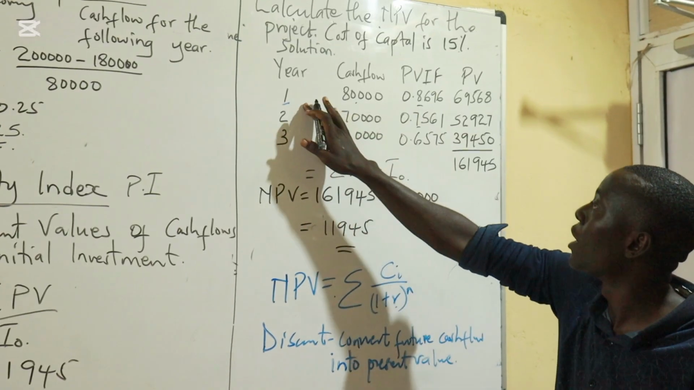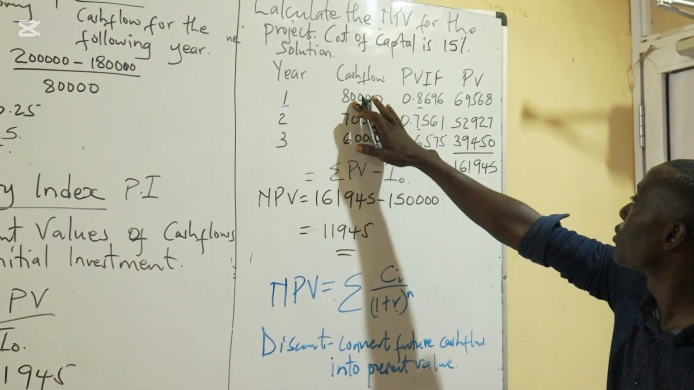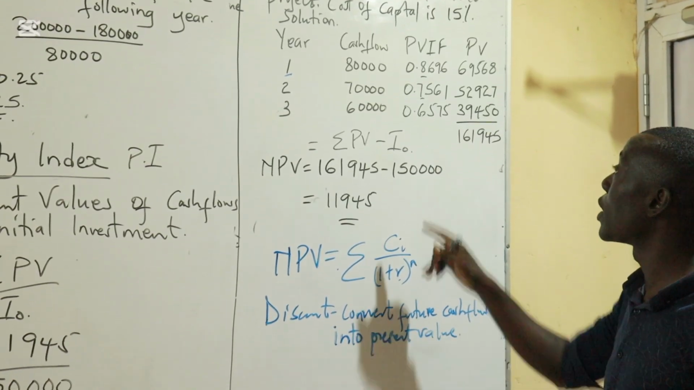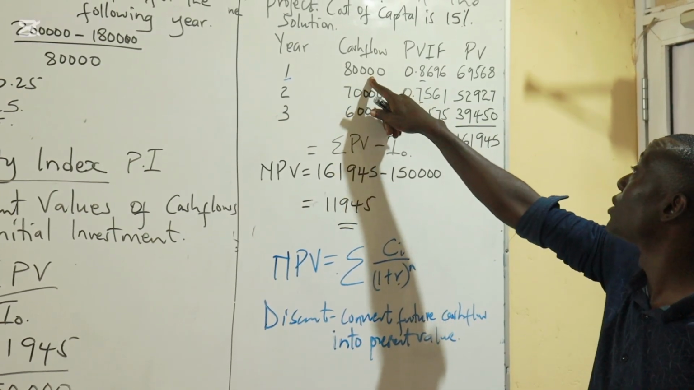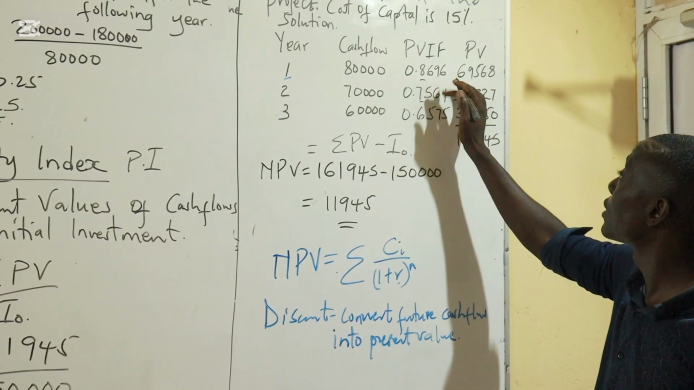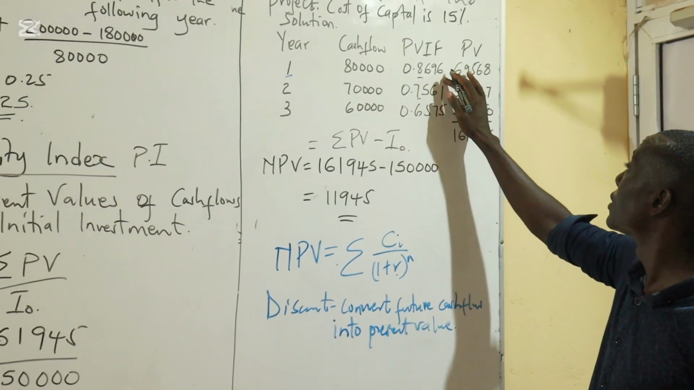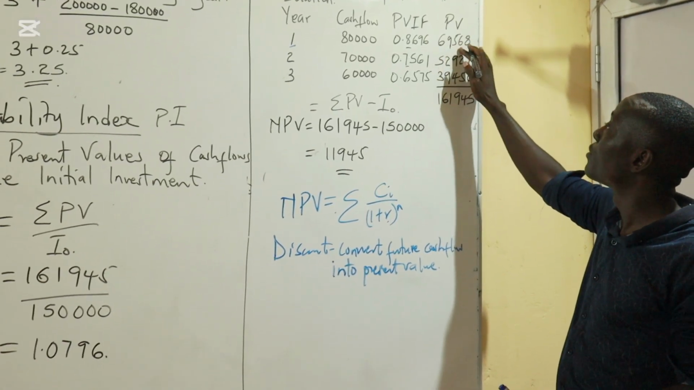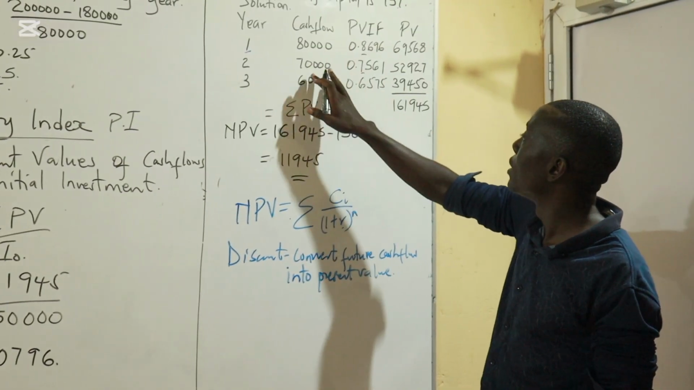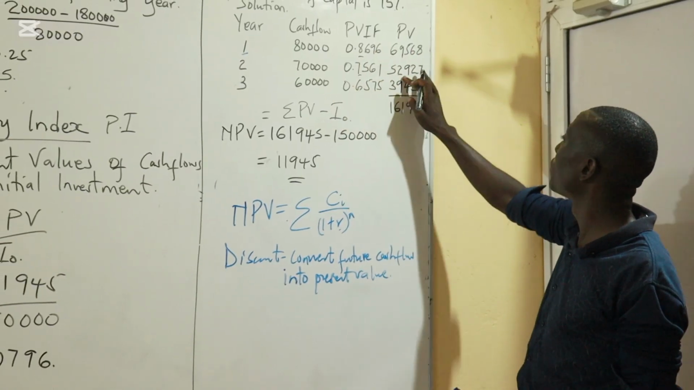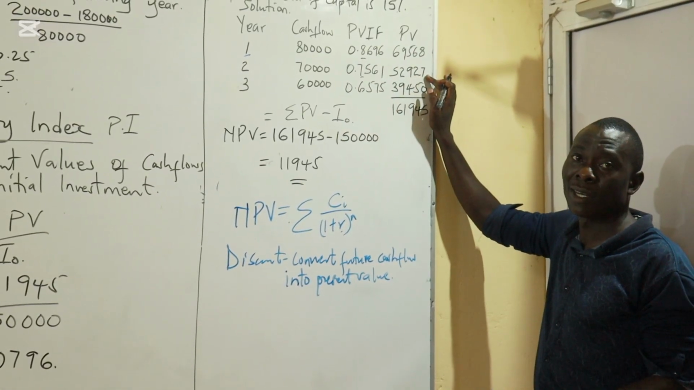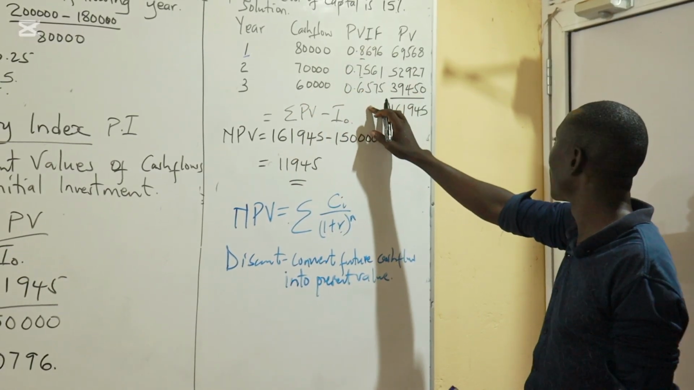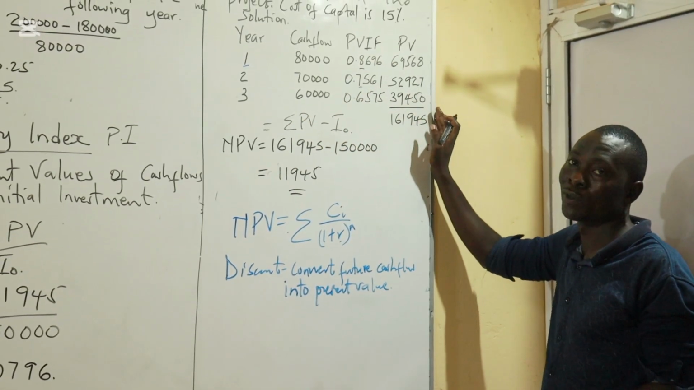For example, in year 1, the cash flow is expected to be 80,000. When we discount, as I said, to discount is to convert. We are converting this future value, which is 80,000, into the present value. The discounting factor will be 0.8696, and therefore the present value is 69,569. For the second one, 70,000, when we discount, we get 52,927, and the third one is 60,000. When we discount using the discounting factor, we get 39,450.